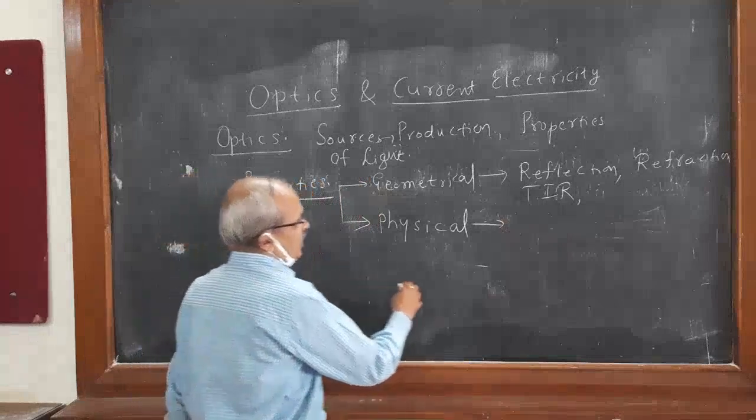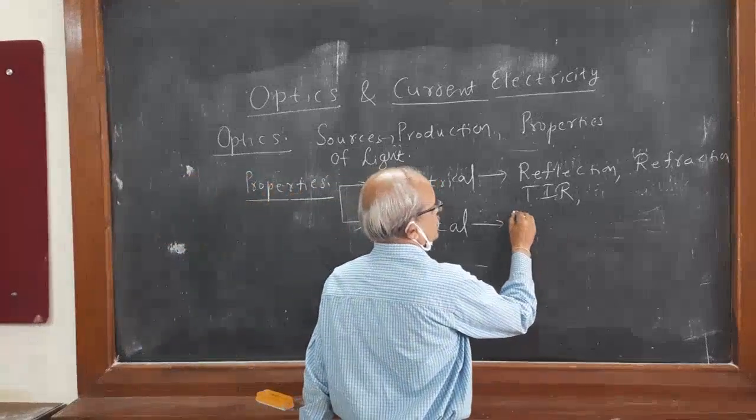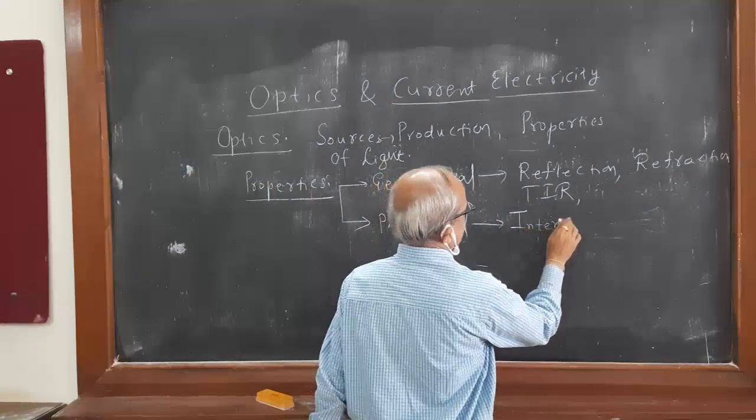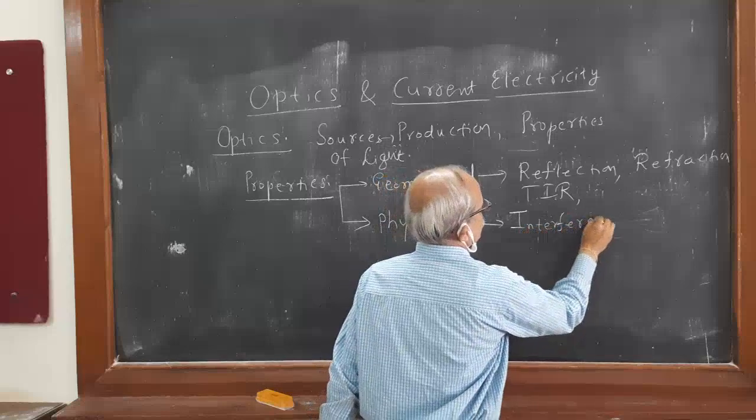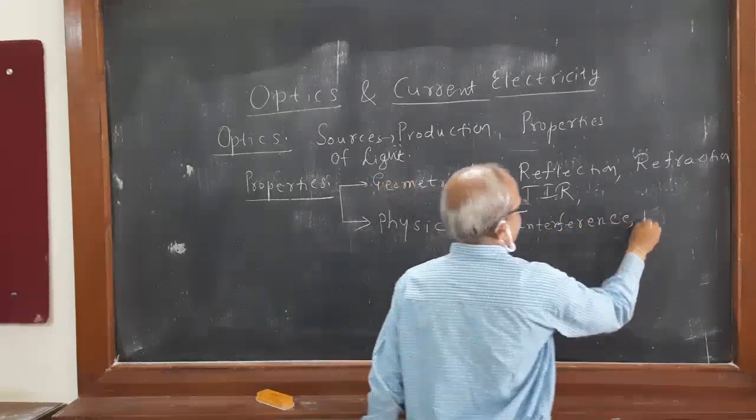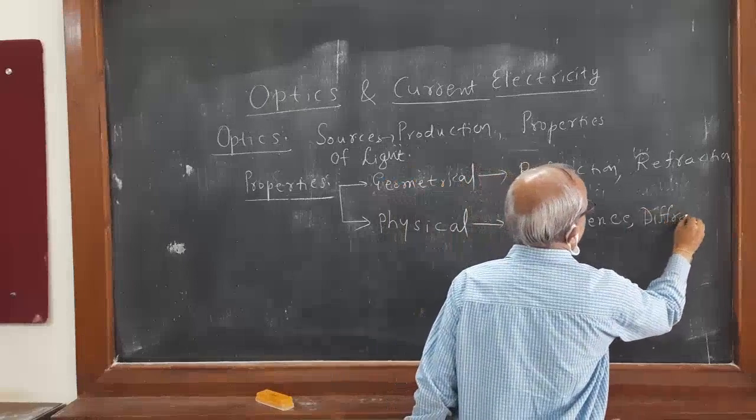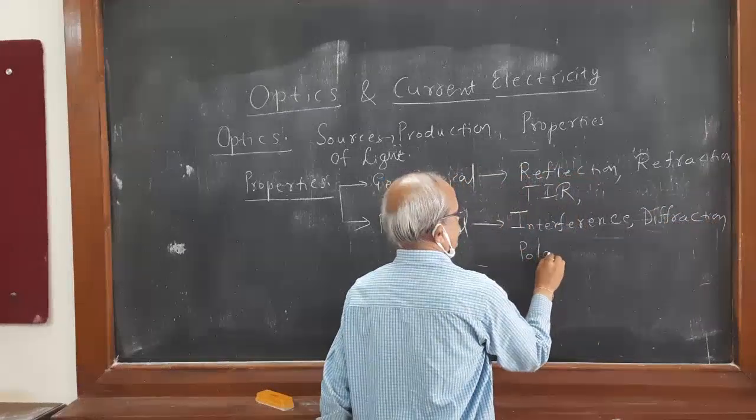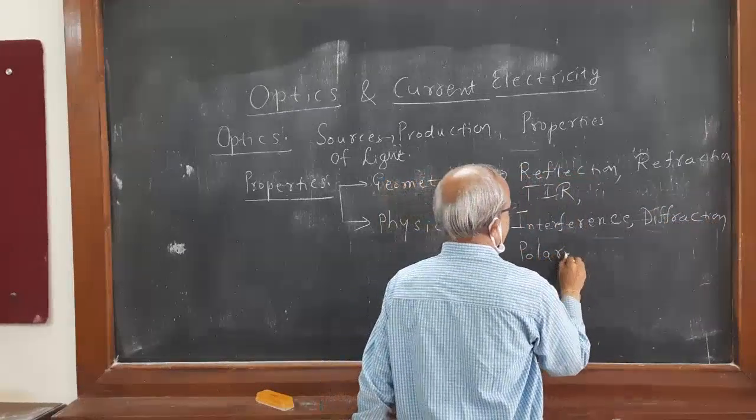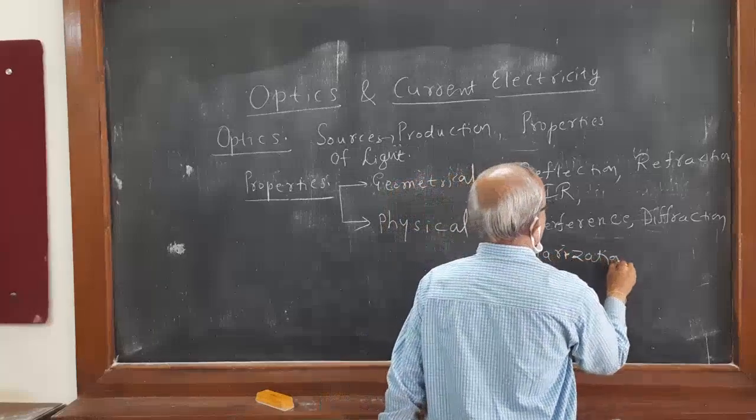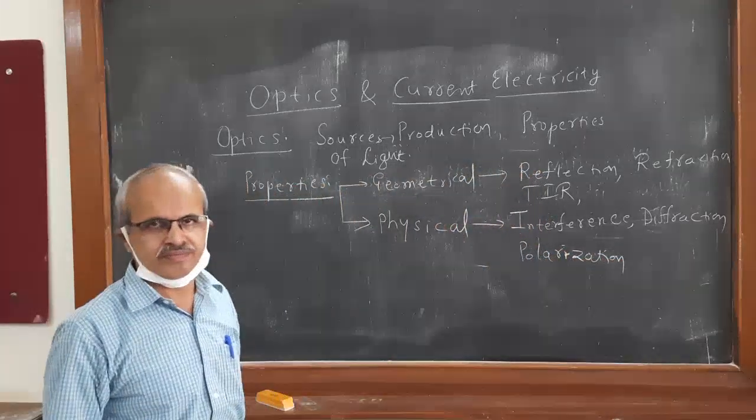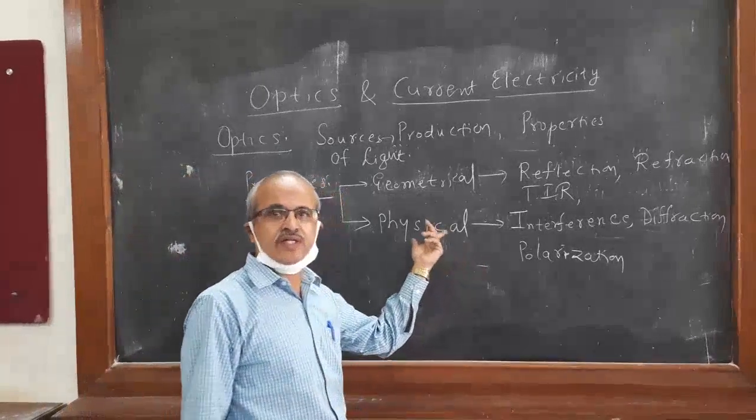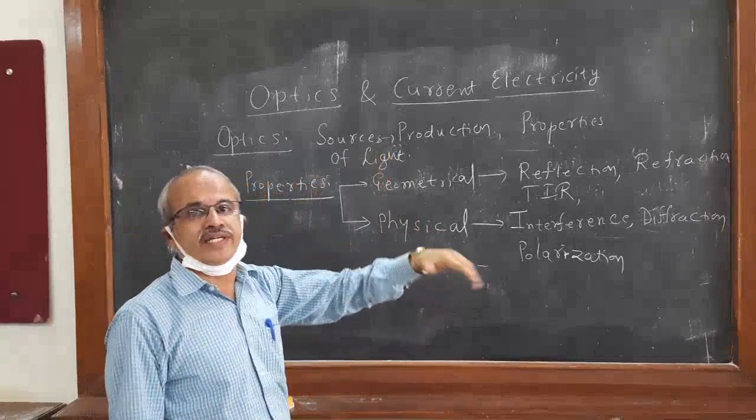Physical properties of light are interference, diffraction or polarization. These are the physical properties of light. We can observe them physically, therefore they are called physical properties of light.